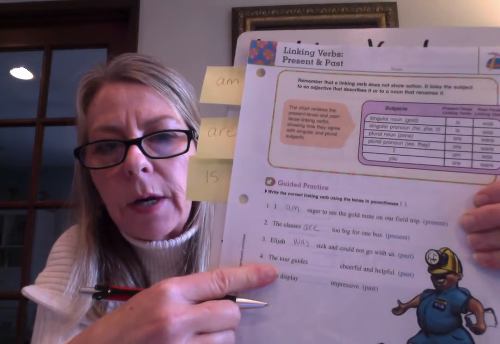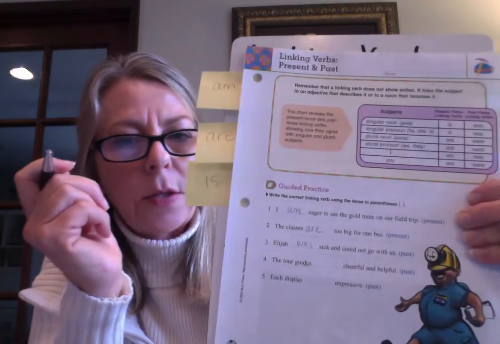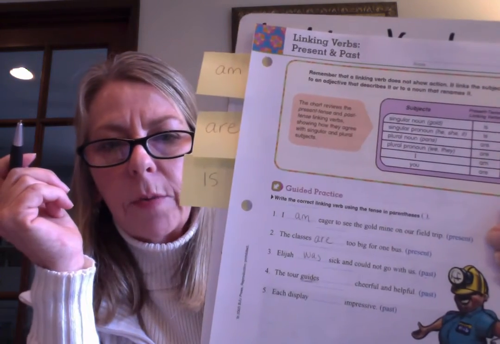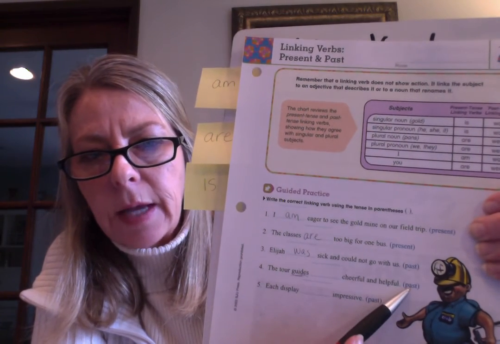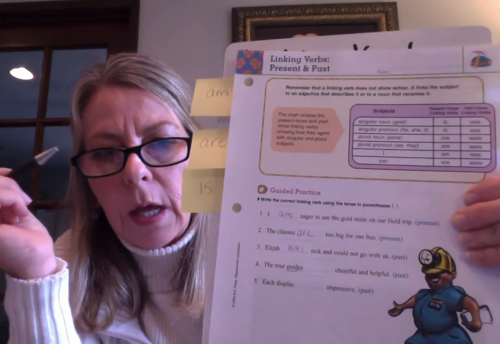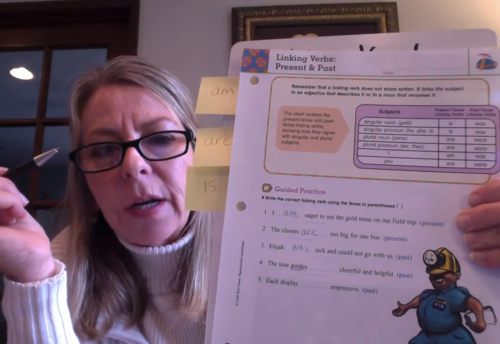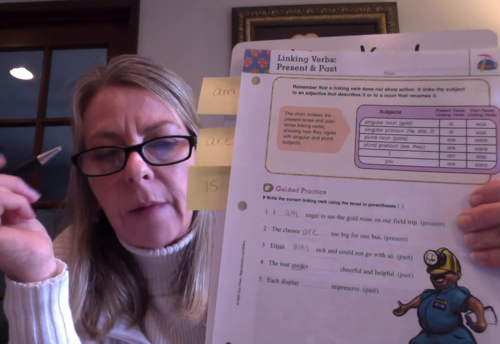Okay, so number four, the tour guides, do you notice that's plural? Okay, the tour guides, blank, cheerful, and helpful. So we want a linking verb that takes guides and links it to these descriptions, cheerful and helpful. Okay, and we also want it in the past tense. Okay, so on the field trip we went to in the past, the tour guides, blank, cheerful, and helpful. They were cheerful and helpful.